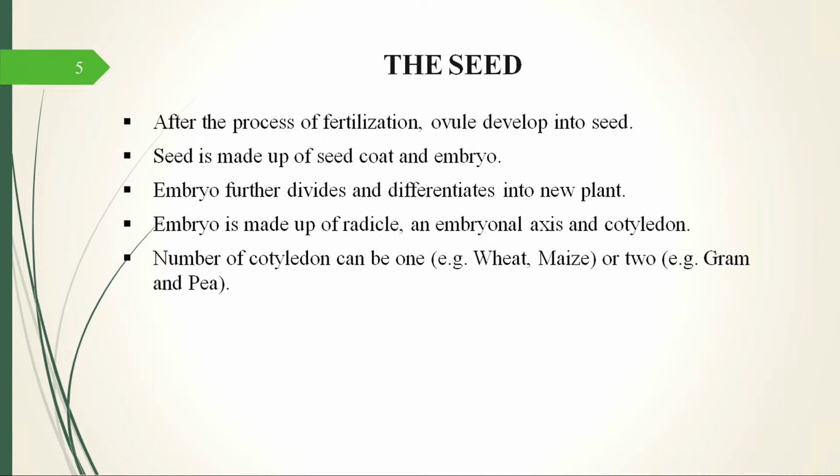If you have seen pea, matar, if you have seen rajma, if you open the seeds, they split into two. So those two are the cotyledons. Dicotyledons. Yes, they are the dicots. They have two cotyledons, so they are the dicot plants.